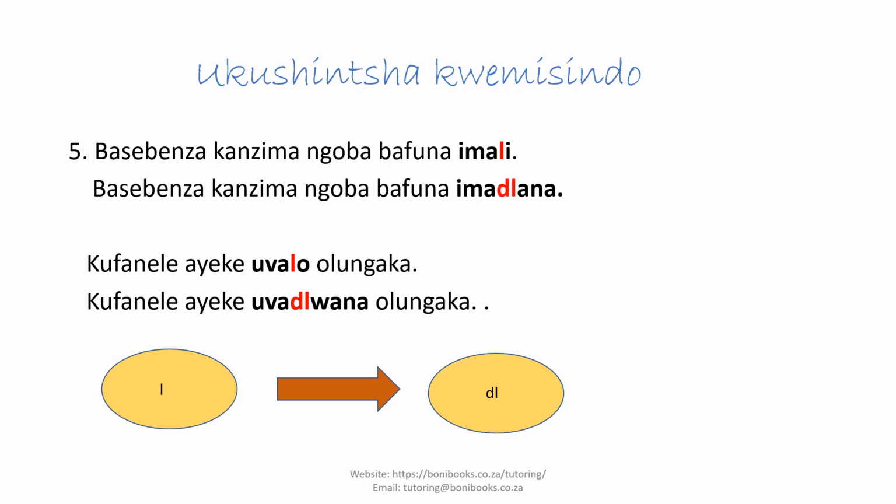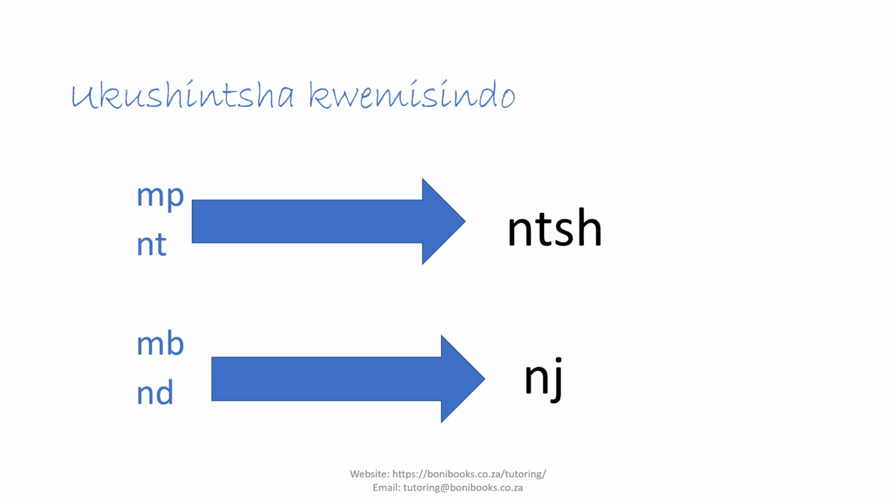So I'm hoping now you have seen all the sounds. We have covered all the sounds that we have in IsiZulu that will change when you make the diminutives. Now what I've done here for you is to group them so as to help you to see which sounds change into what. I've got here the mp and the nt changing into nch. Okay, this is just your summary. And the next one is the mb and the nj. These are the sounds that we have already covered. Mb and nj will change into nj.